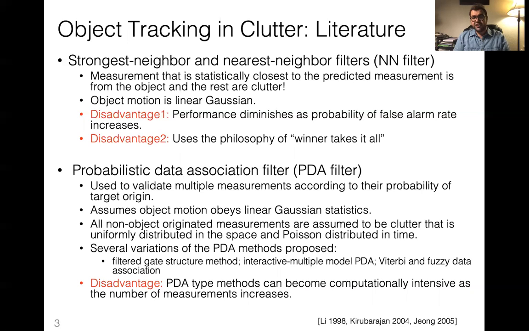Therefore, we have another method to deal with high clutter, called the probabilistic data association filter. These algorithms update the object state estimate using validated measurements and their respective posterior probability weighting. They assume the object motion to be linear and follow Gaussian statistics. They also assume there is one measurement originating from the object, and the rest of the measurements are clutter. They also assume a uniform distribution in space and a Poisson distribution in time for the clutter.